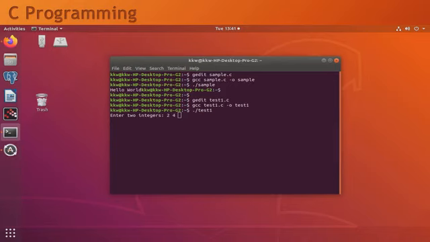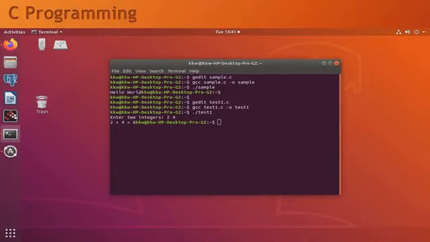After these inputs, it will scan them and show 2 plus 4 equals 6. So your output will be shown in the terminal, on the standard output screen.